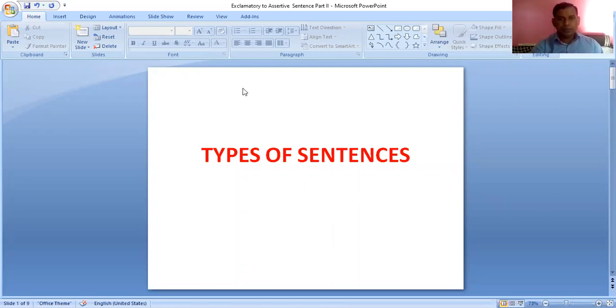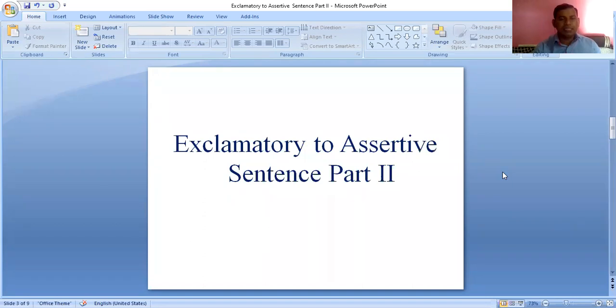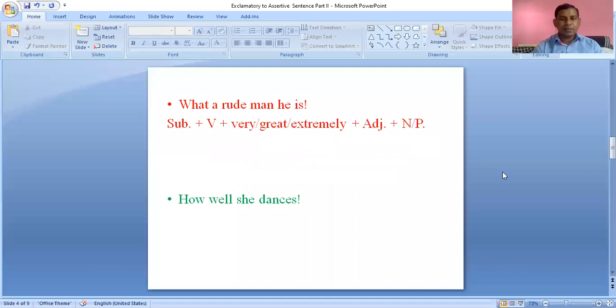Today we will see the same topic that we had seen yesterday, that is types of sentence, exclamatory to assertive sentence part 2. Today we are going to see some exercises that we had not seen yesterday. I think all students might have understood these things, but still I will try to make you understand what the sentences are.